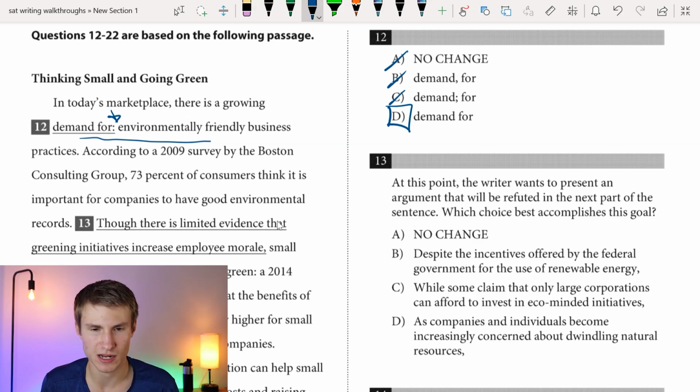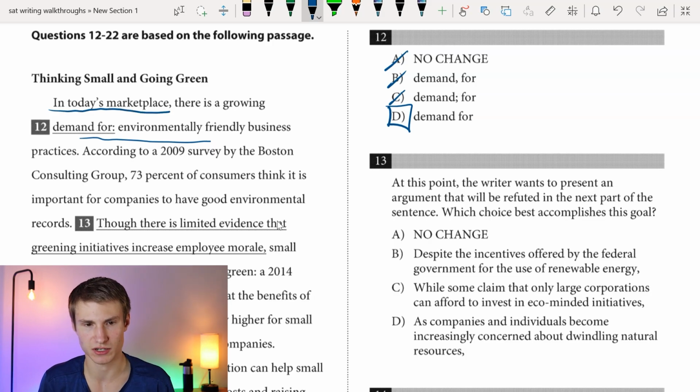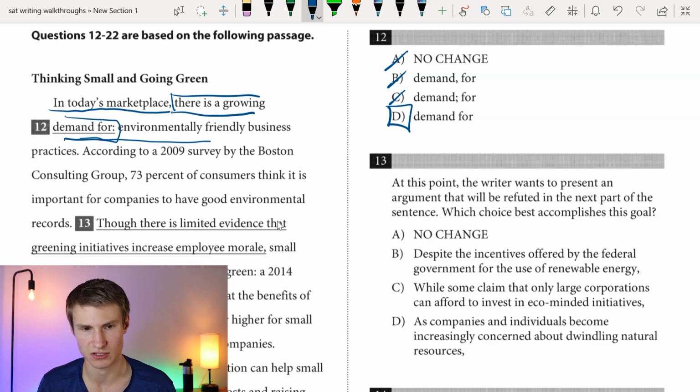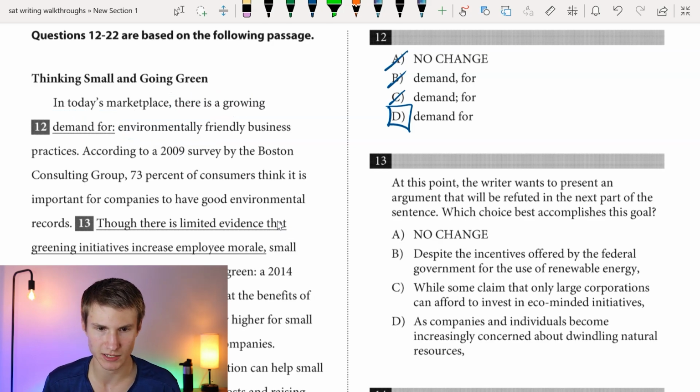Okay, you don't have any sort of non-essential phrase or clause. I know some people would think, oh, comma there, I'm looking at a non-essential phrase or clause. No, you're not. In this case, the comma is just because we have this introductory phrase, right? In today's marketplace, there is a growing demand for environmentally friendly business practices. Okay, nothing is non-essential there. You can't take this, which I'm boxing up, out, right? There's a growing demand for. You can't take that out and have the sentence still make sense. It would read, in today's marketplace, environmentally friendly business practices. Okay, that wouldn't make sense, obviously. So answer there would be D.